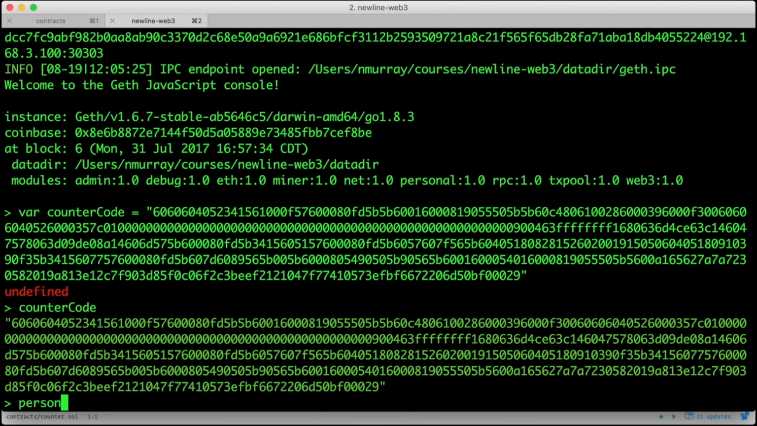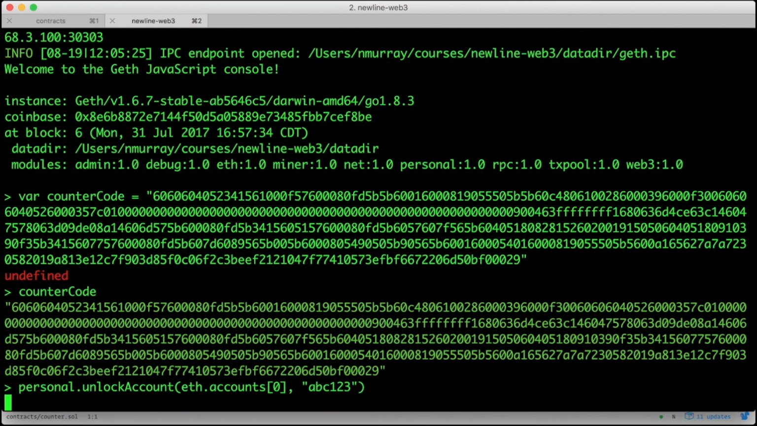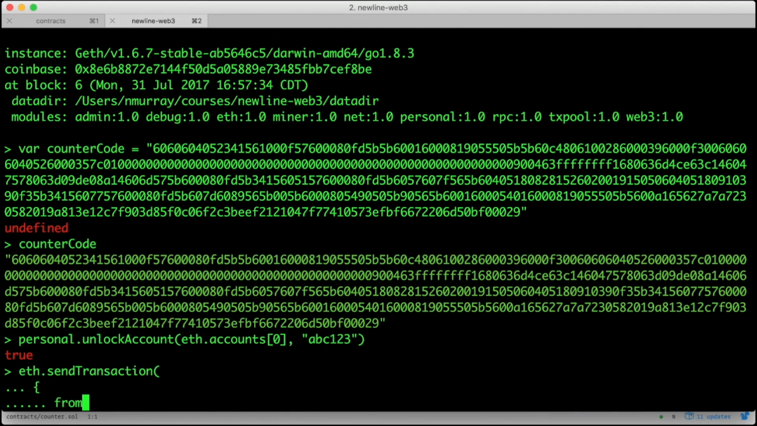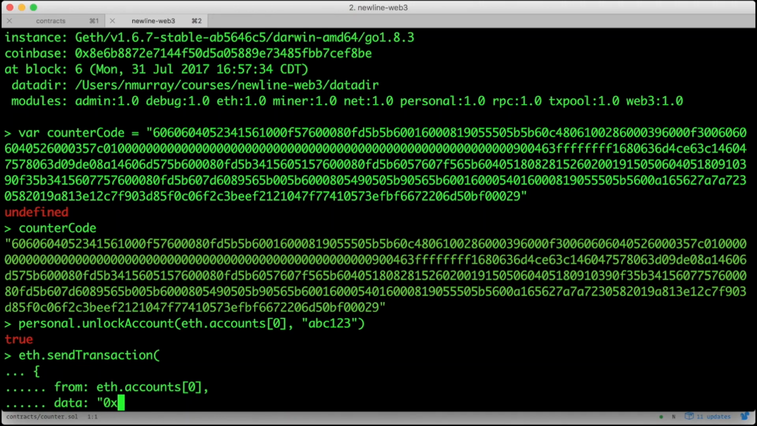Now, to create an instance of this contract on the Ethereum network, we need to send a transaction. Also, to send a transaction, it will cost some ETH, so we need to unlock our account first. Now it's time to send our transaction. We'll type eth.sendTransaction from eth.accounts[0], and for data, we're going to pass our contract code.